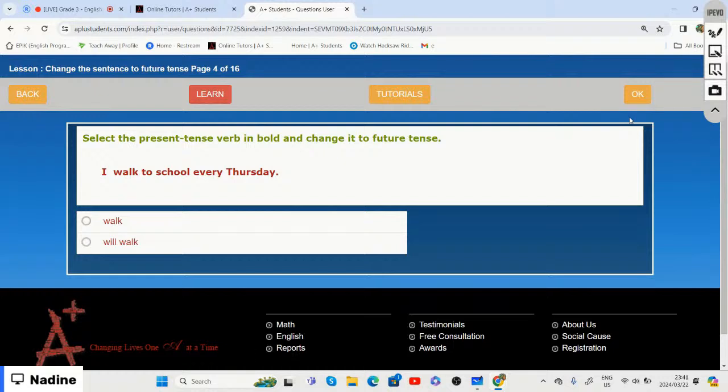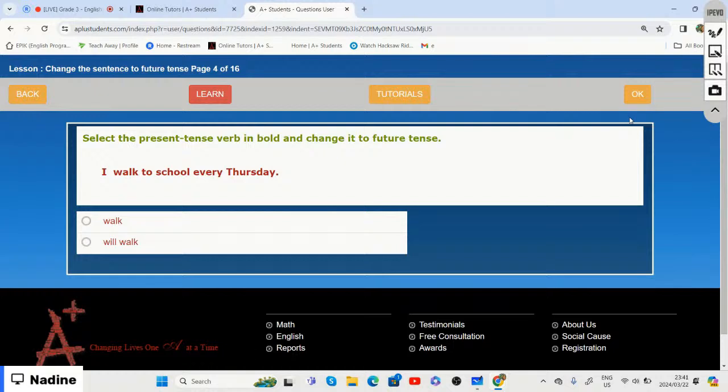All right, we're going on to the next one. It says, I walk to school every Thursday. So if we were to change that sentence to the future tense, remember we said that we need to add the word will.